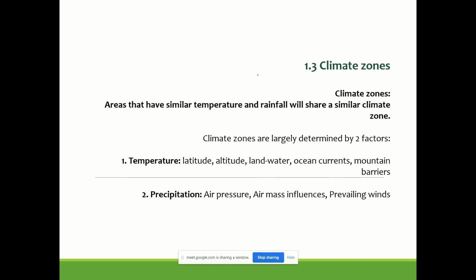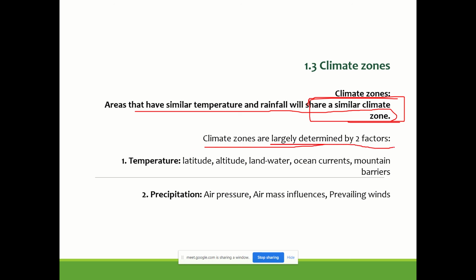Climatic zones are areas that have similar temperature and rainfall, and share the same climatic zone. So if somebody asks you what a climatic zone is and how we define it, two things should be kept in mind: one is temperature and the other is rainfall information. Climatic zones are largely determined by two factors: temperature and precipitation.